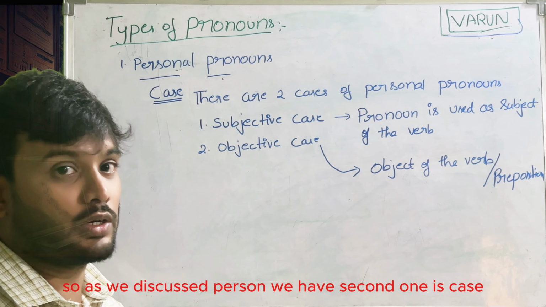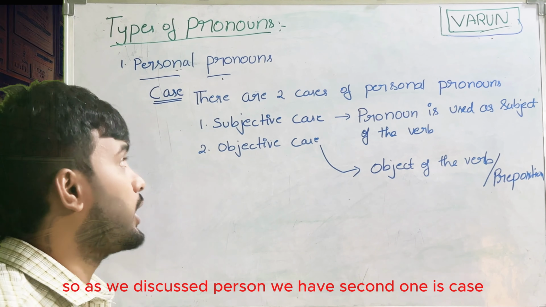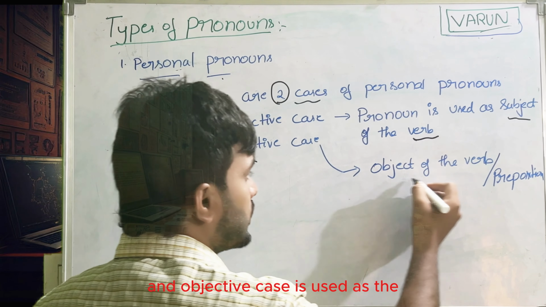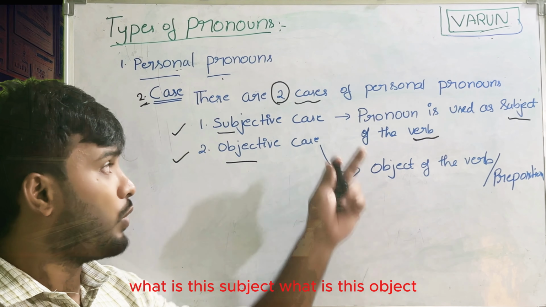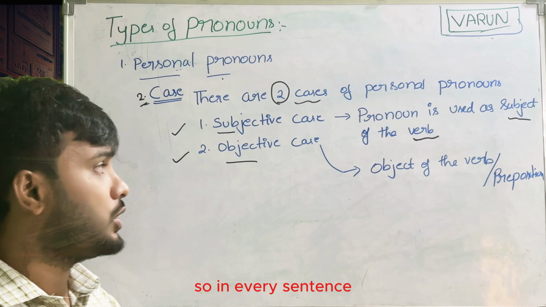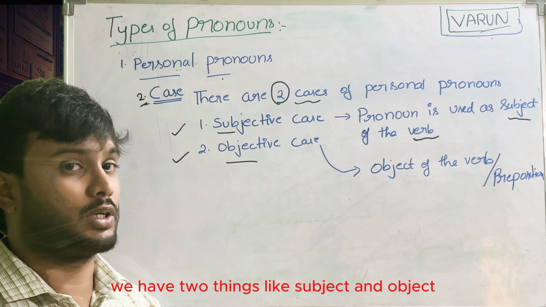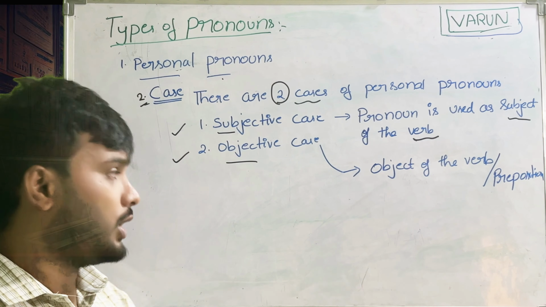So as we discussed person, the second one is case. There are two cases of personal pronouns: the subjective case and the objective case. What is the subjective case and what is the objective case? The subjective case is used as the subject of the verb, and the objective case is used as the object of the verb or preposition. In every sentence we have subject and object. Let us take an example.